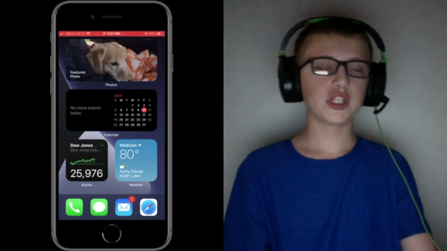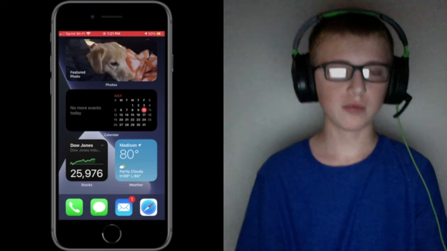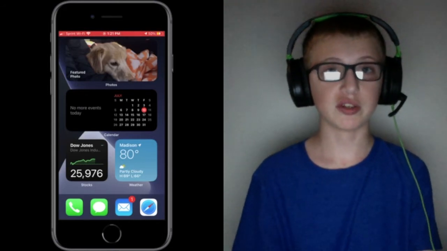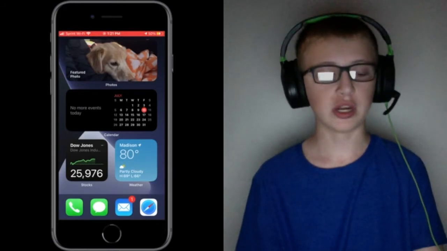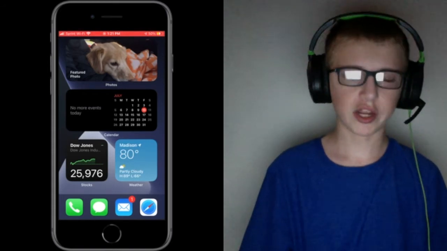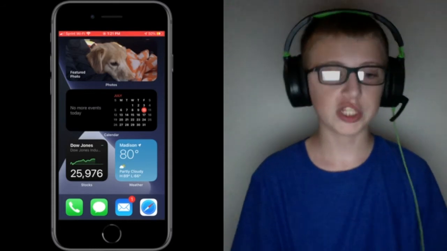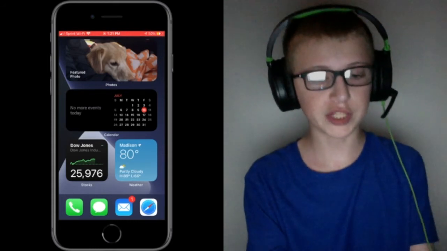Alright, so the first and I would say most important feature that was introduced in iOS 14 is basically it's more customizable on the home screen. And you can see that already. This is not an iPhone, right? It's an Android. No, it's an iPhone actually. You might have already known about widgets, and now I can finally use them.